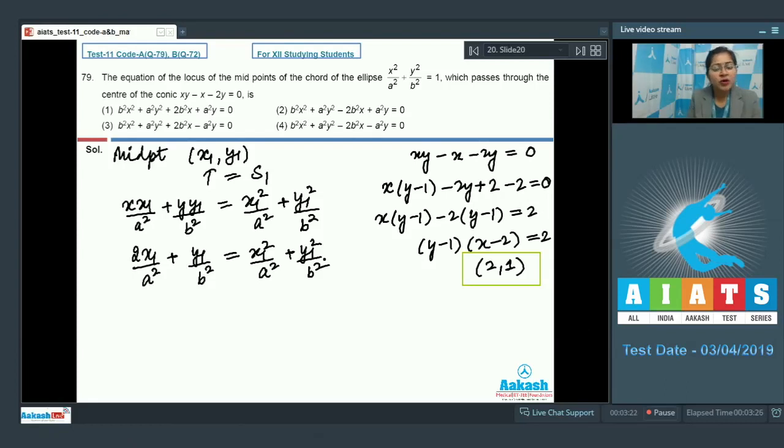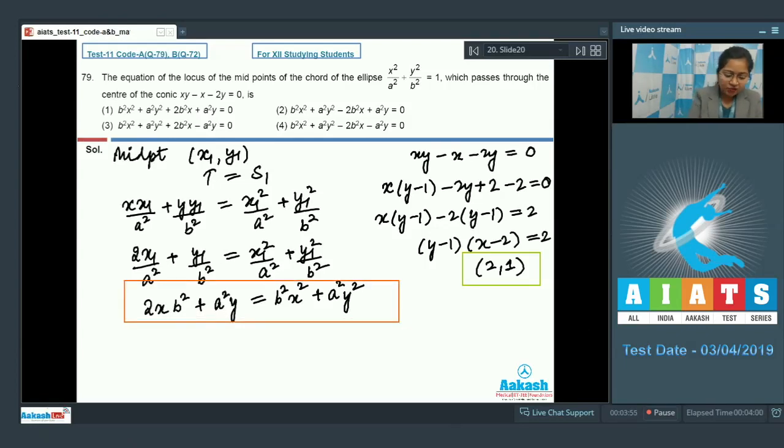As we have to find its locus, so x1 and y1 can be replaced by x and y respectively. And multiplying the equation by a square into b square, we will get 2x b square plus a square y equal to b square x square plus a square y square. So this is the locus that we get from here. That is, the correct answer is option number 4.